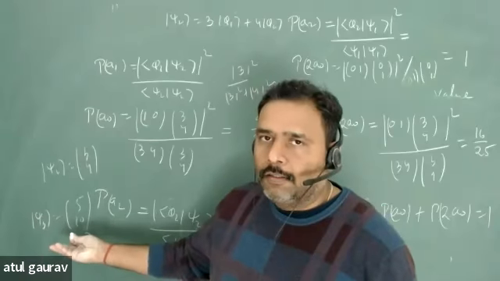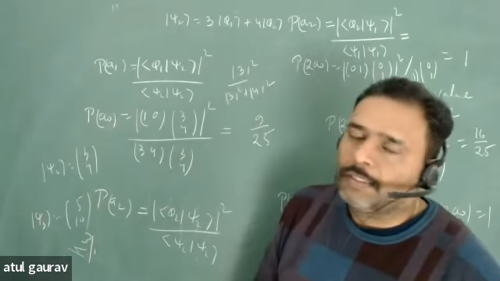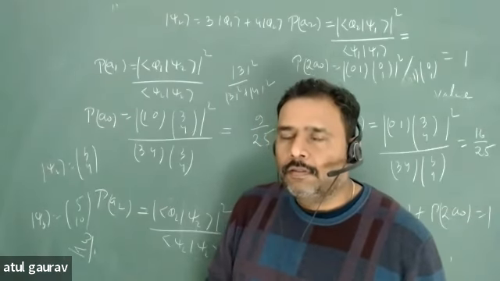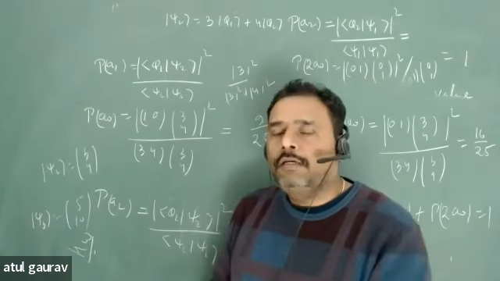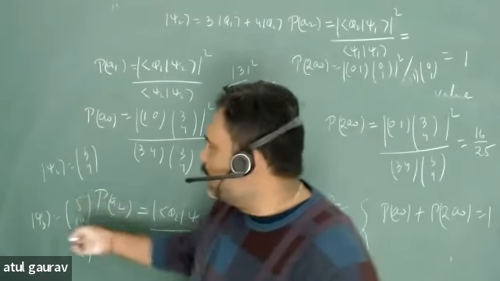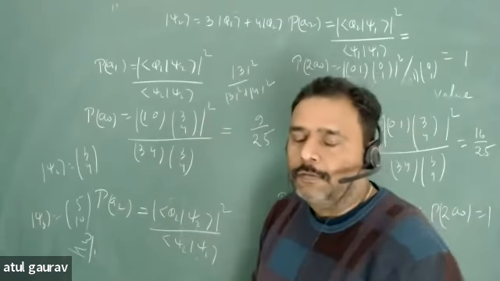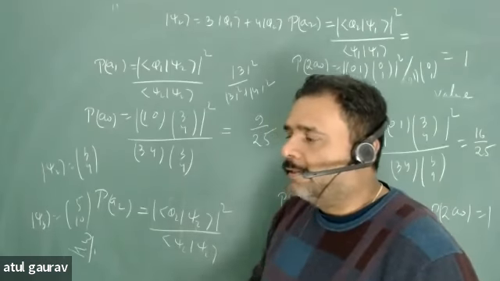A0 or 2A0. And what will be the probability? You just have to use this formula and you can easily get the probability. Okay? And why are you measuring A0 or 2A0, not A0 and 2A0? Because this psi 3 can be written in a basis of phi 1 and phi 2. Are you getting my point?